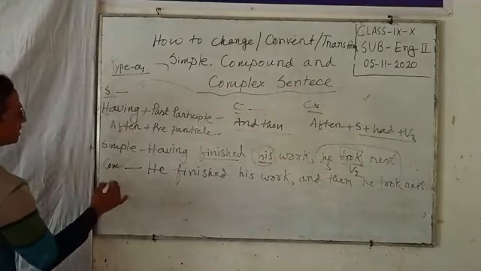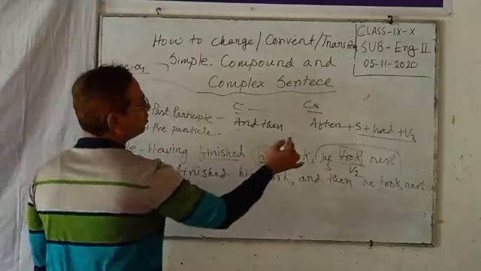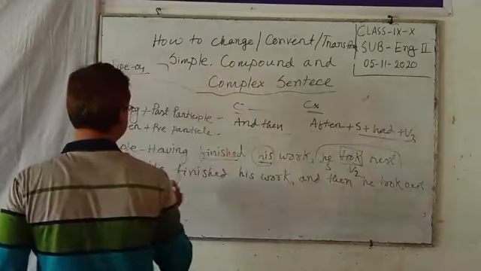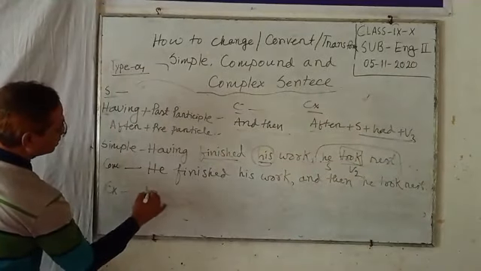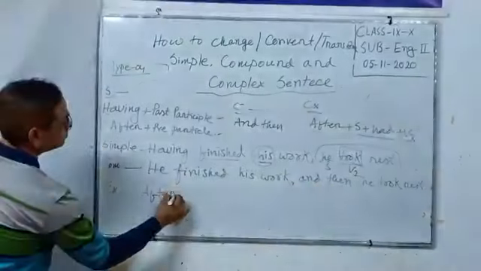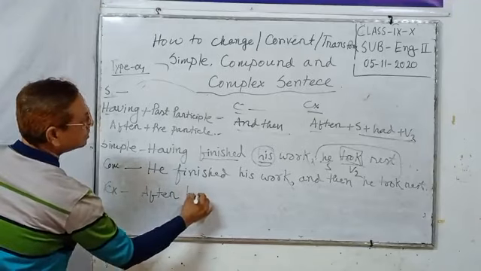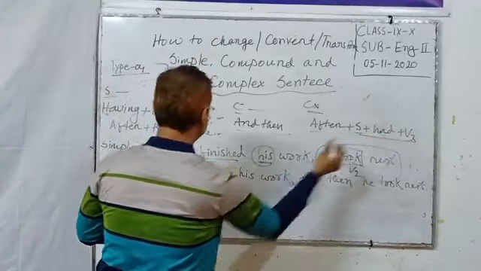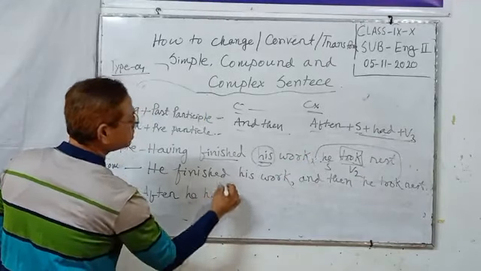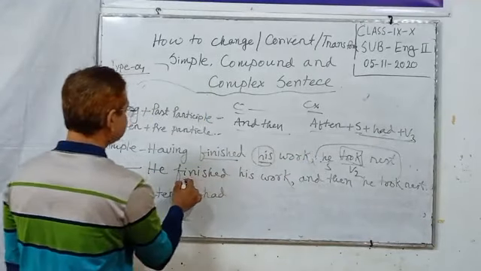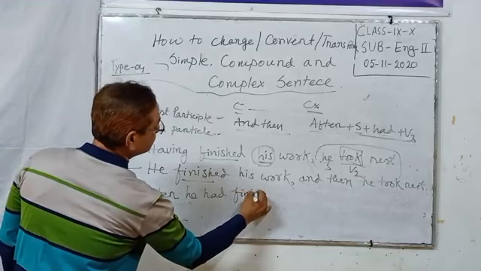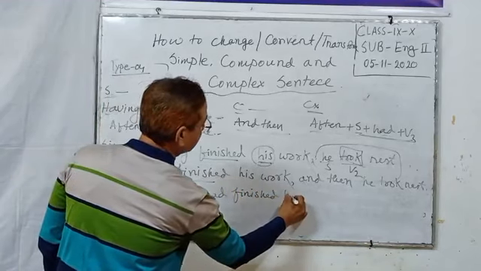In complex sentence, let's try with after plus subject plus had plus verb 3. After he, next had is used, then verb 3. After he had finished his work.